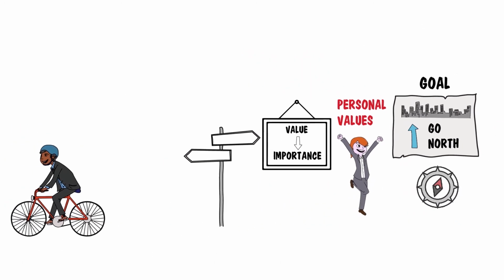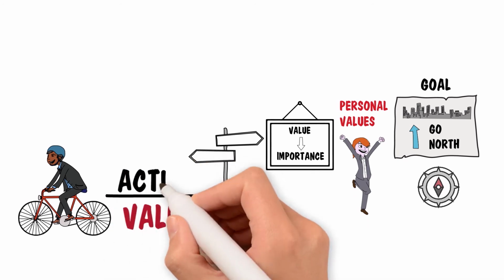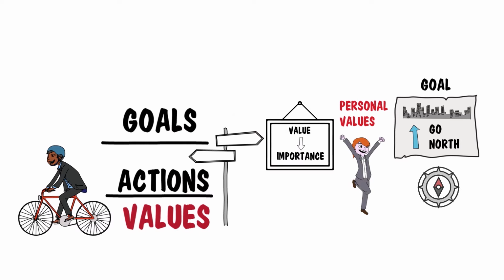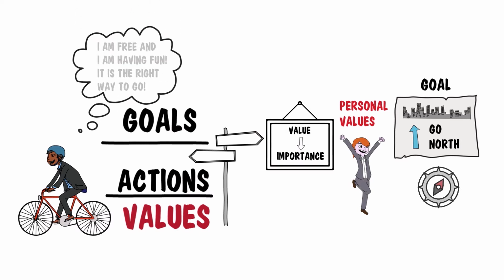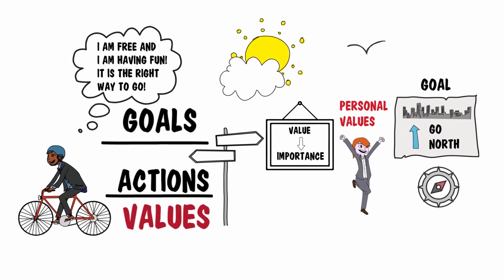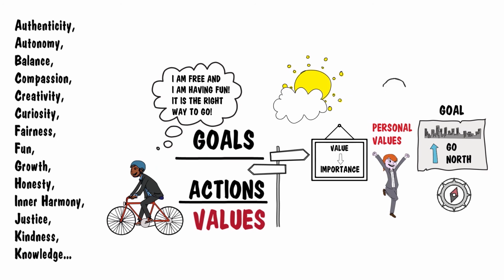If we follow our values and base our actions on them, then our actions serve our values and we reach our goals. Deep down in our hearts, they're probably the measures we use to tell if our lives are going the way we desire. Here are some of the personal values you could choose to follow: authenticity, autonomy, balance, compassion, creativity, curiosity, fairness, fun, growth, honesty, justice, kindness, knowledge, love, loyalty, meaningful work, openness, peace, respect, responsibility.